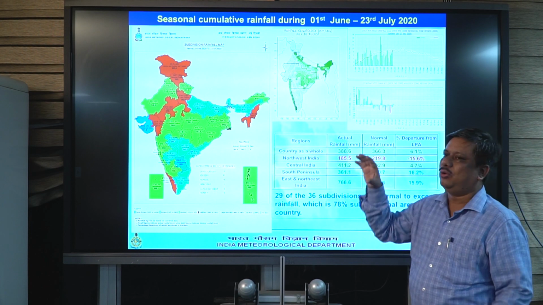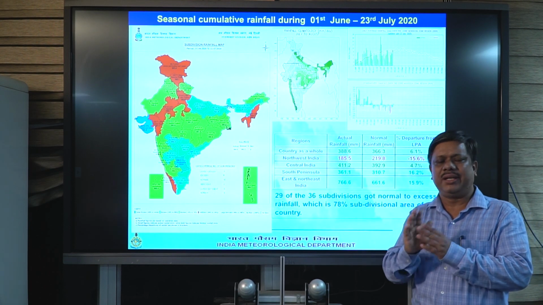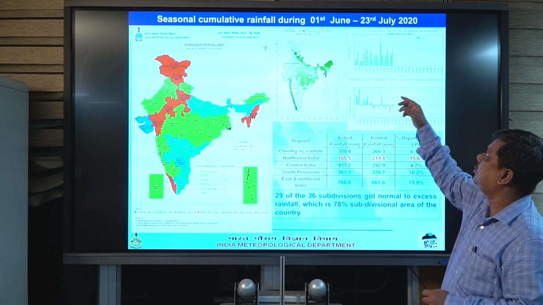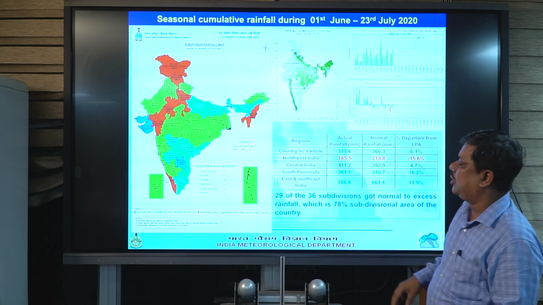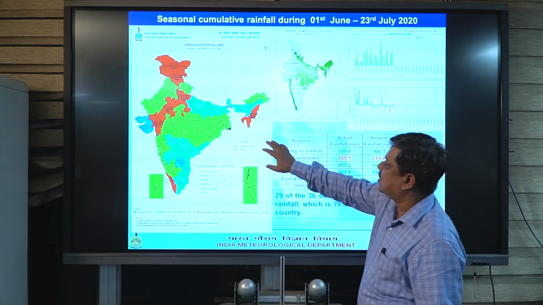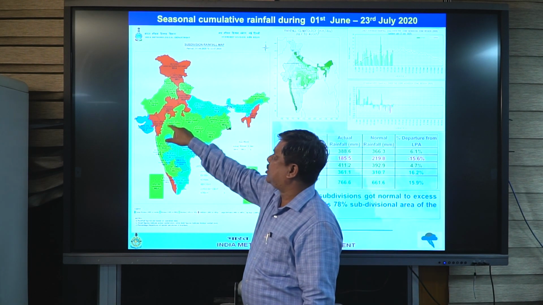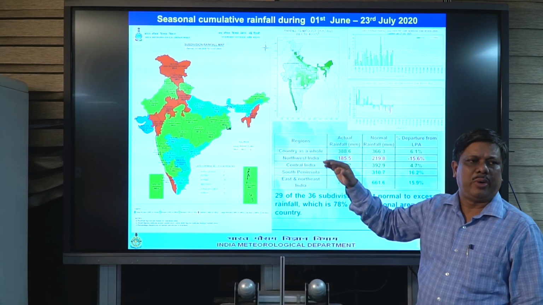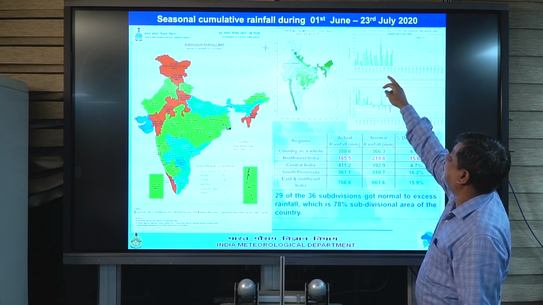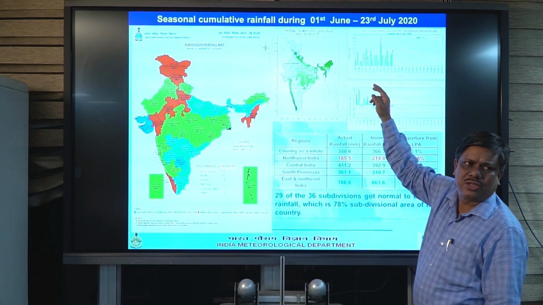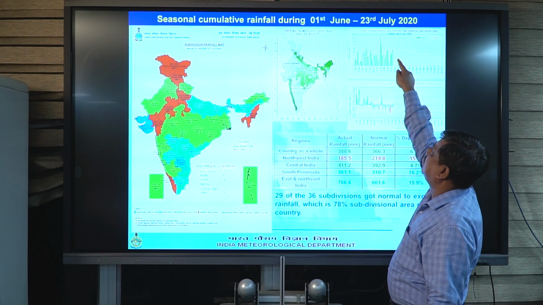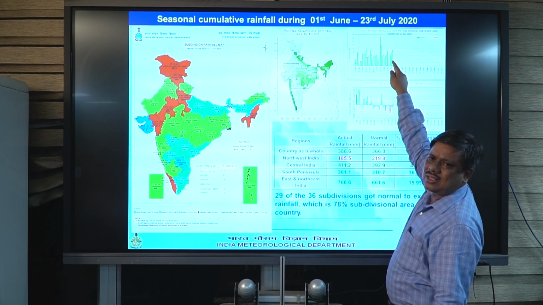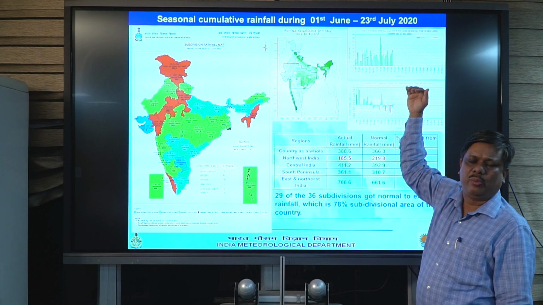This is the whole India scenario from the beginning of the season, from 1st June to 23rd July. Except for northwest India, the scenario is normal or above normal, and the Delhi time series also tells us that it is now just dipping below the normal line.